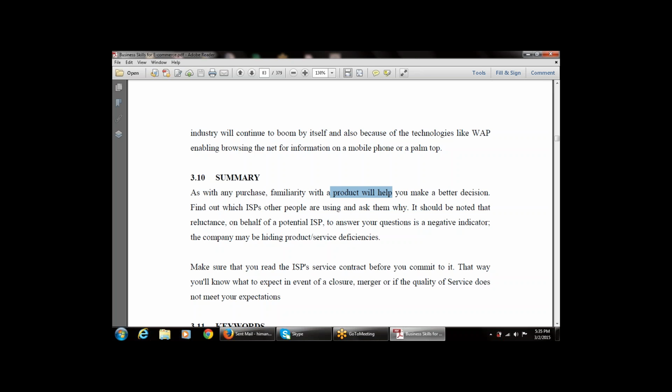So this is a summary of what we have discussed in this chapter: the types of ISP, the types of user accounts, and the types of dial-up connection that are available. So we have taken up these services in this chapter.